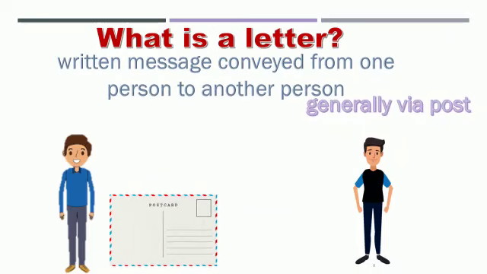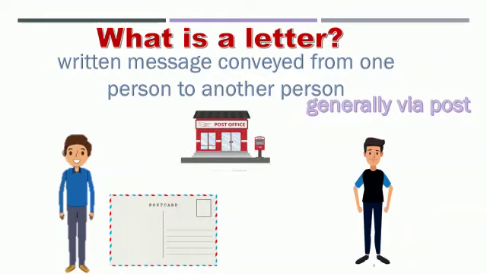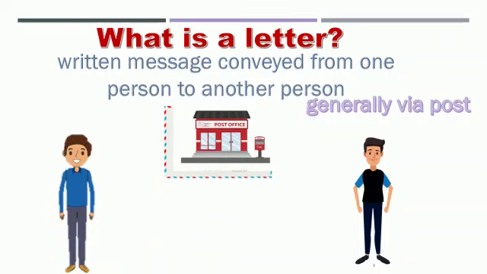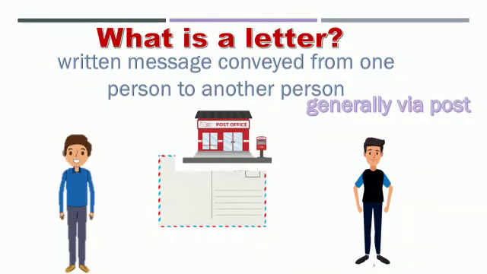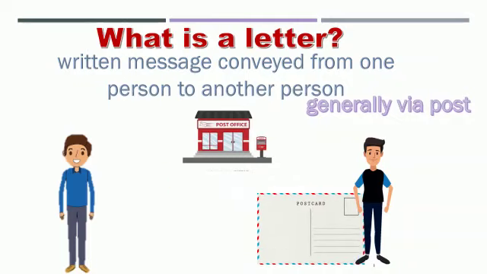Then he will provide another person's address on this paper and then he will send this to the post office. Post office will deliver this letter to the another person. So children, primary purpose of the letter is to communicate in the written form.